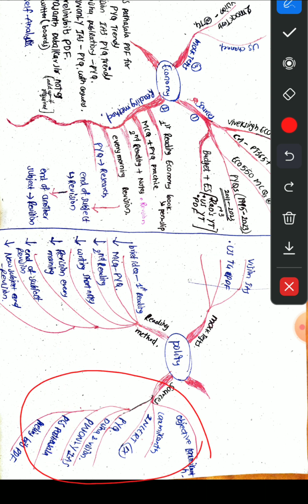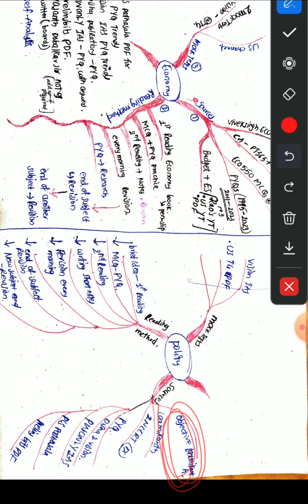Even before starting the subject, we will write what themes we need to focus on, and then we will study the crisp reading of the Lakshmikant. Then we will practice the questions from the Lakshmikant objective PDF, and we will practice PYQs from PW only. Same exercise whatever we did here, we are also going to do here.